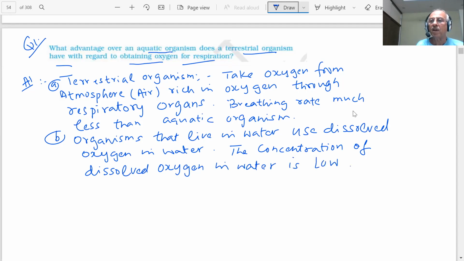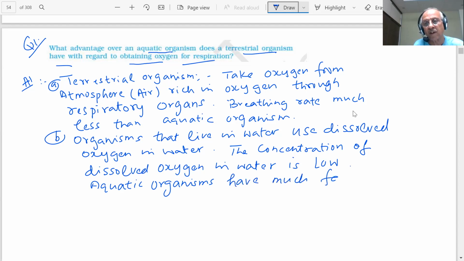So what will happen? The amount of oxygen is low. Therefore, what will be the difference, students? Aquatic organisms have a much faster rate of breathing.